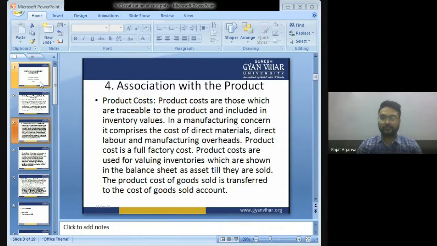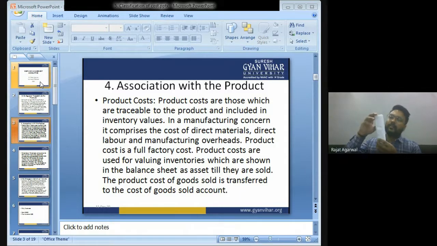Now, children, what is product cost? Product costs are all the costs that are incurred in making a product. I am making this product, a remote. My company is making remotes.